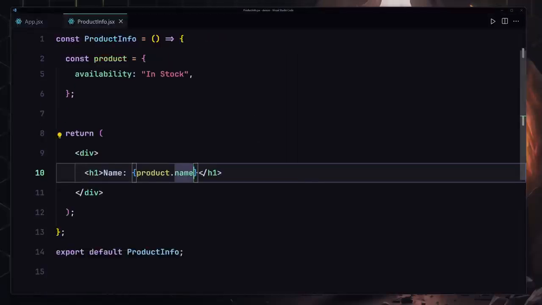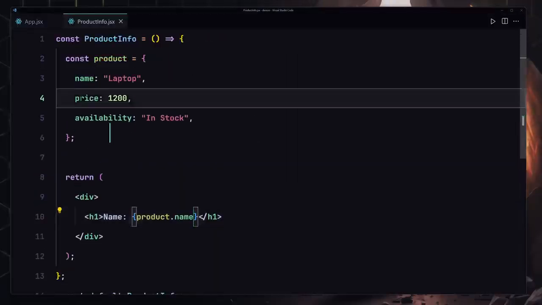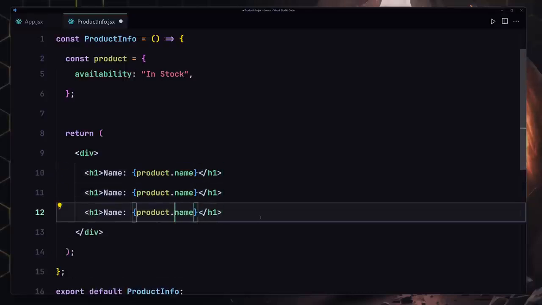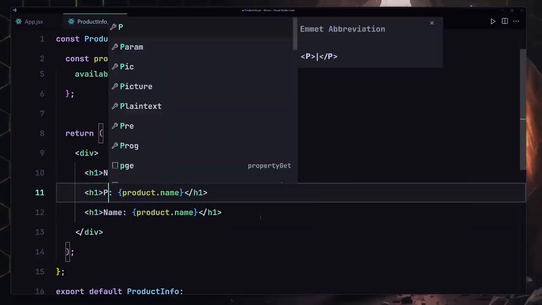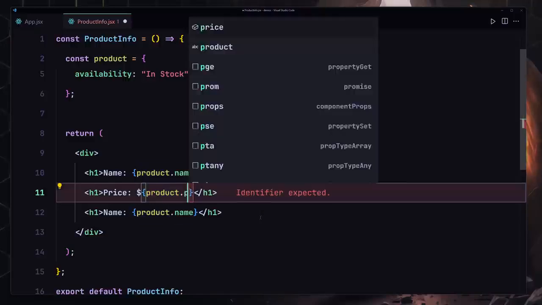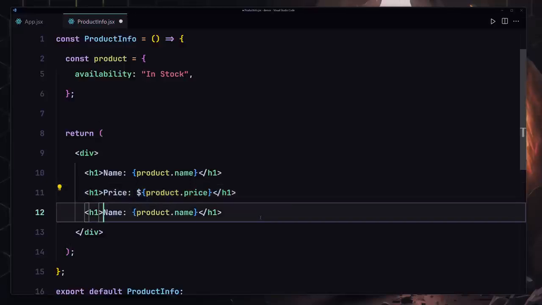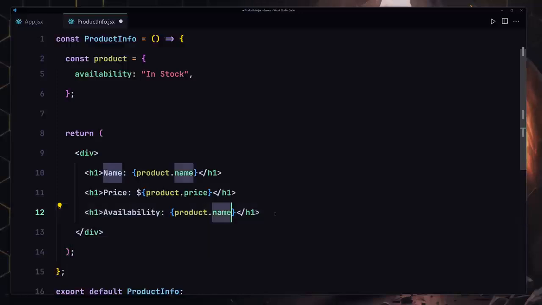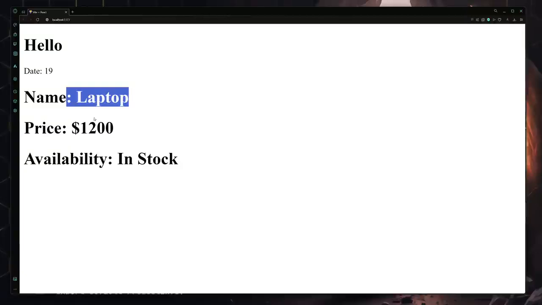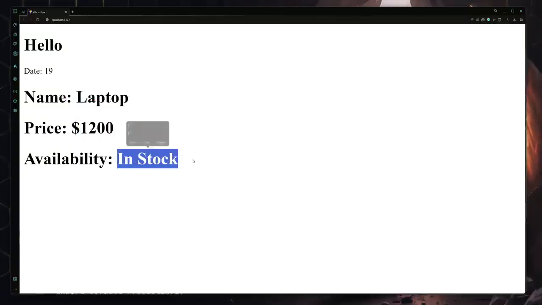Now the next thing that we have to do is to also render the price and the availability. So I'm going to basically duplicate that 2 times and change the label. I'll change that to price and also provide a dollar symbol there, and we also have to change the name to the price. Okay, and also we have to remove this name and change that to availability. I'll just place this availability right here because I can't spell that. Save my file, and now we are getting the name of the laptop, also the price and also the availability, which is now set to in stock.